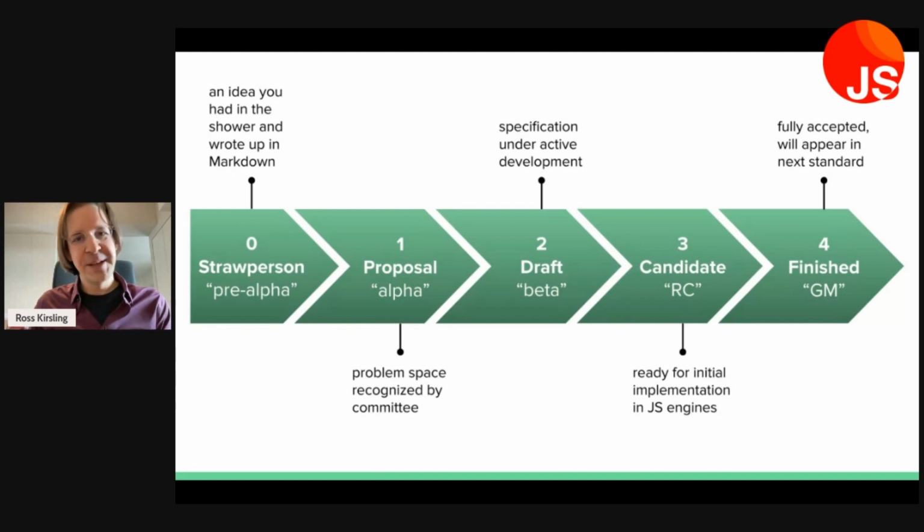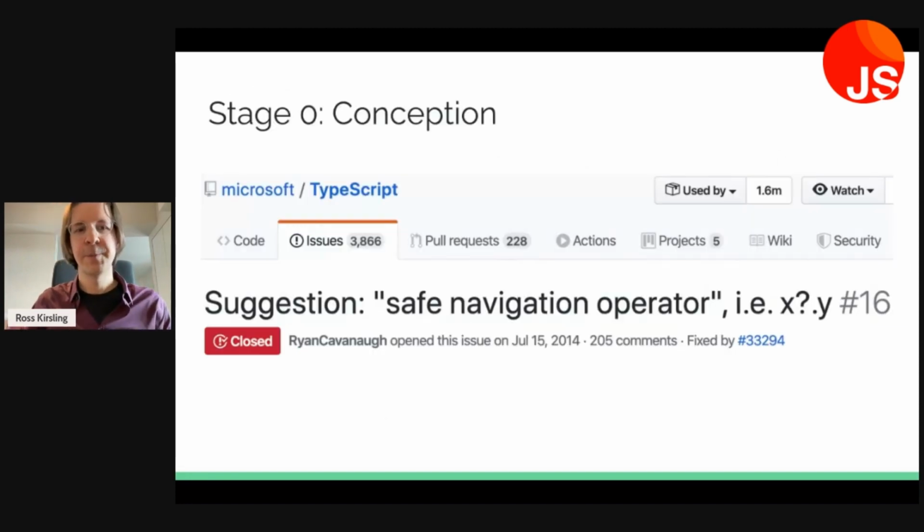Eventually, we'll ship implementations in at least 2 engines, at which point we can fully accept the proposal. We can make it stage 4, we can call it finished. This means that the spec PR will be merged. The living standard on GitHub pages will now show the new feature, and it will also appear in the next yearly snapshot, so ES2023, for instance.